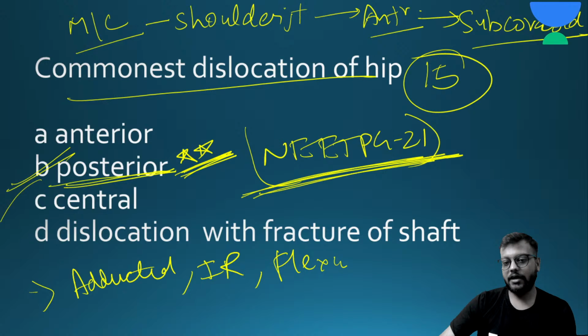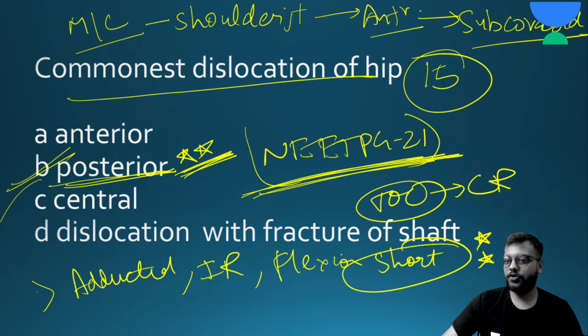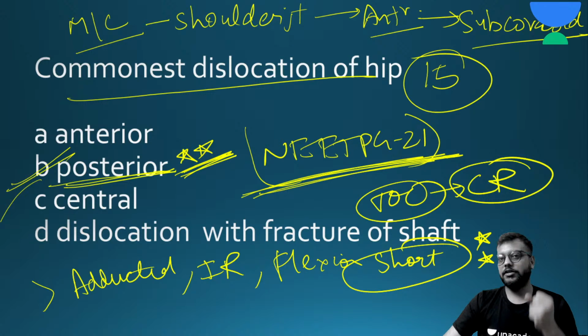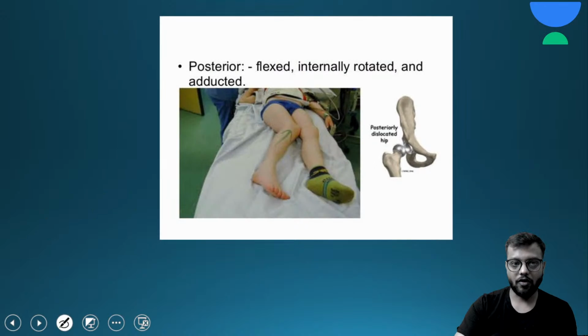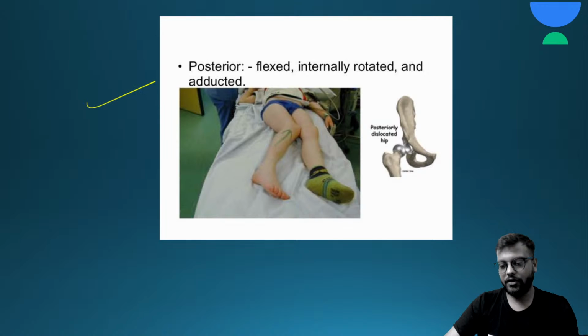There will be shortening of that limb, and the treatment of choice is closed reduction followed by maintenance in traction. So this is your posterior dislocation of the hip. Here you can see it is flexed, internally rotated and adducted with shortening of the limb.